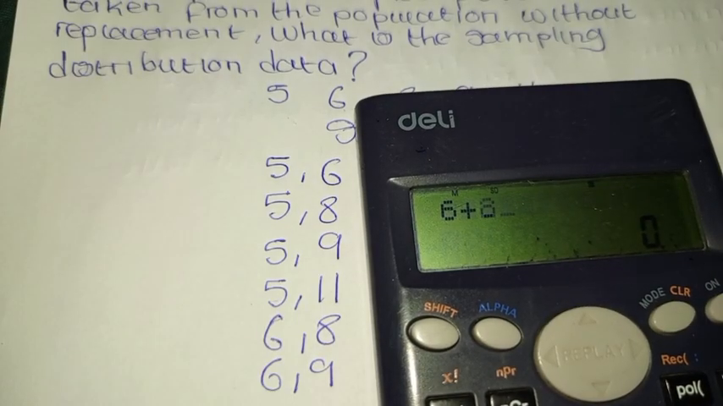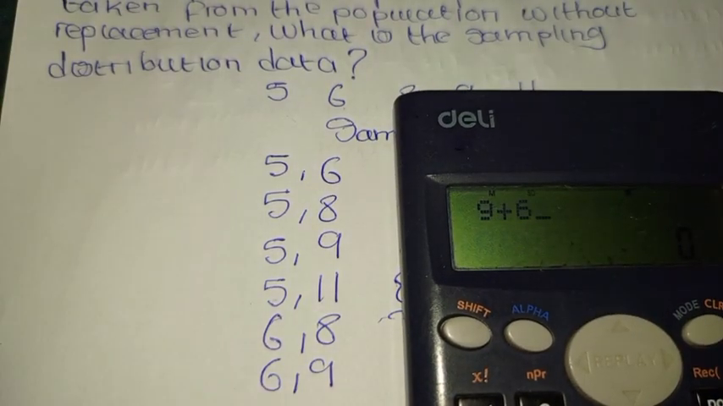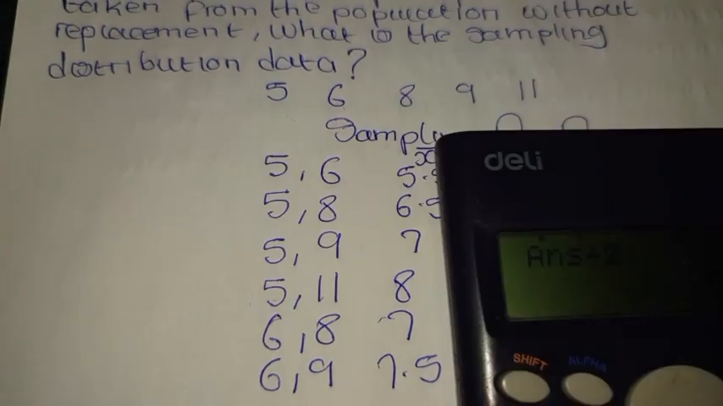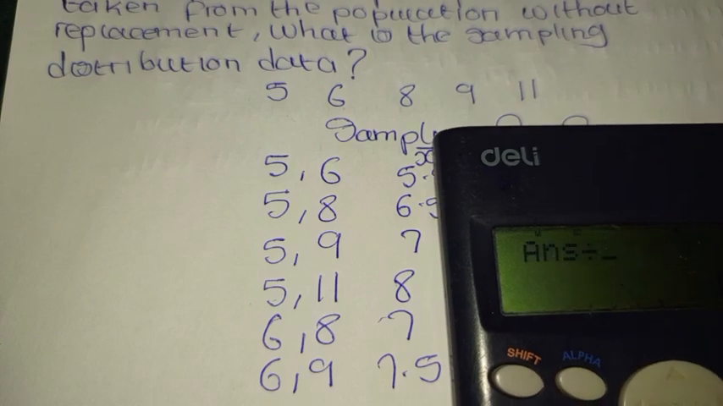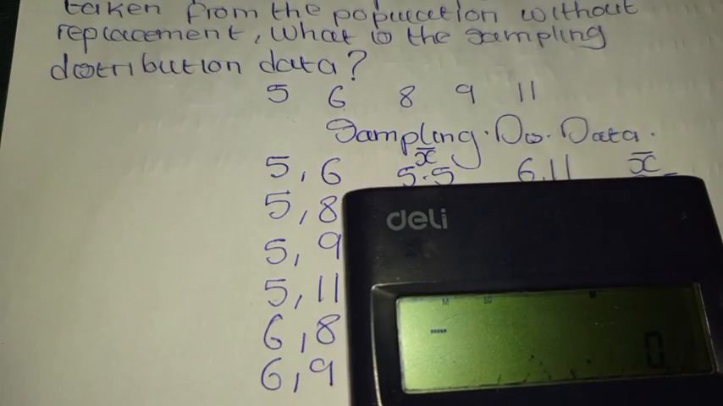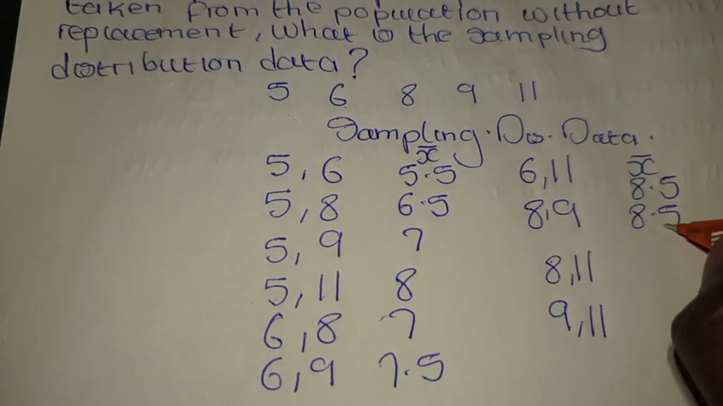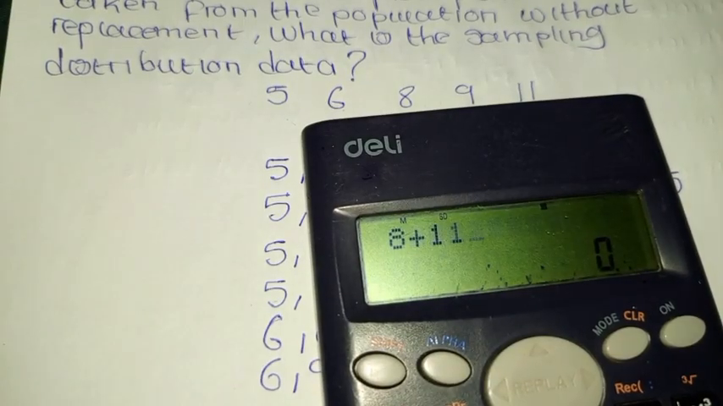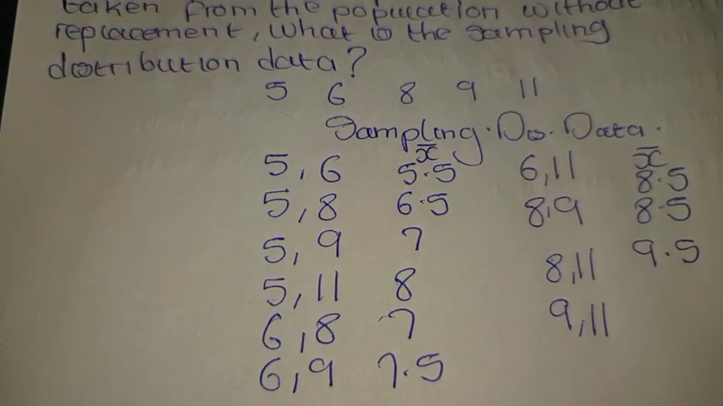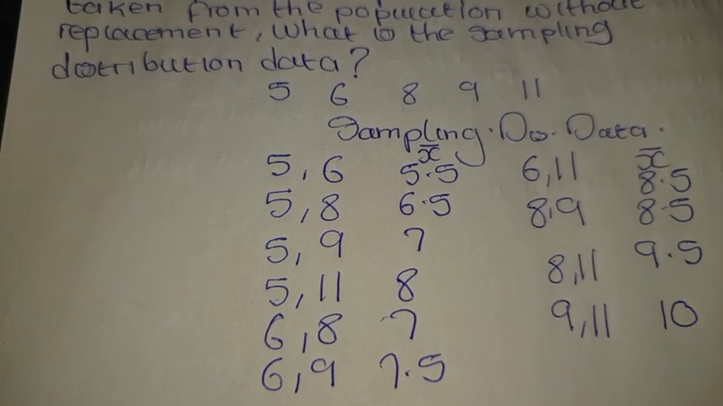And we have 6 plus 8, we get 7. And we have 9 plus 6, we get 7.5. Here we have 11 plus 6 divided by 2, we get 8.5. We have 9 plus 8 divided by 2, we get 8.5. We have 8 plus 11 divided by 2, we get 9.5. Lastly, we have 9 plus 11, we get 20, and the answer is 10.